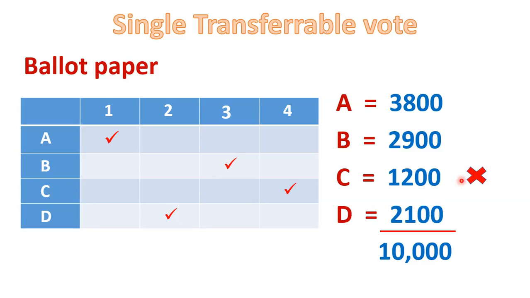But friends, this system is very good. Why? Because now the votes of these 1,200 voters will not get wasted. The second preference of these 1,200 voters will be seen. Okay, so now let's move to the next page.